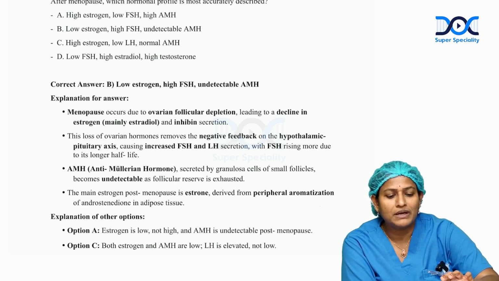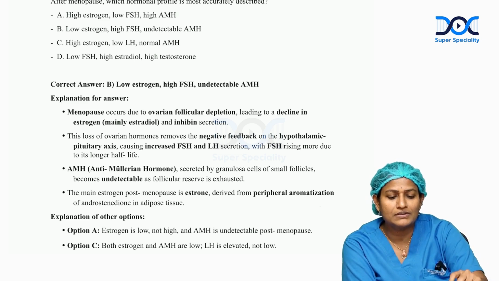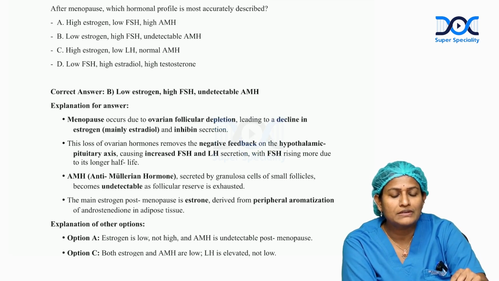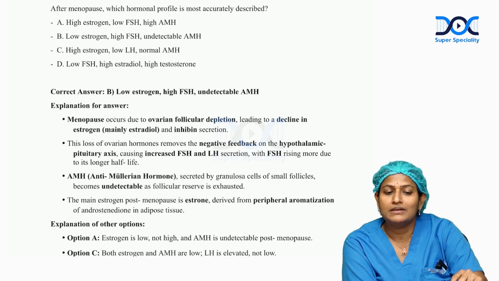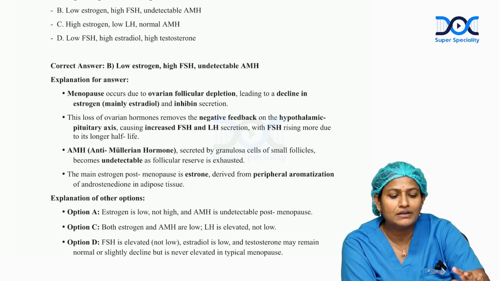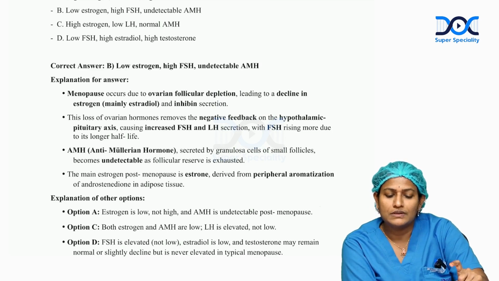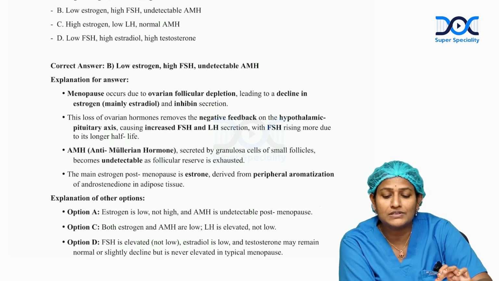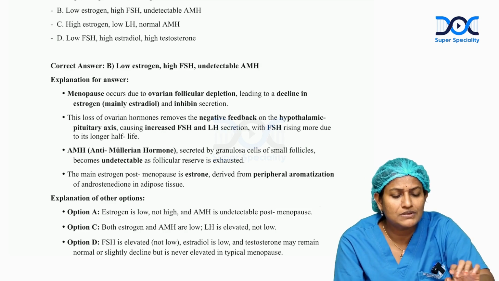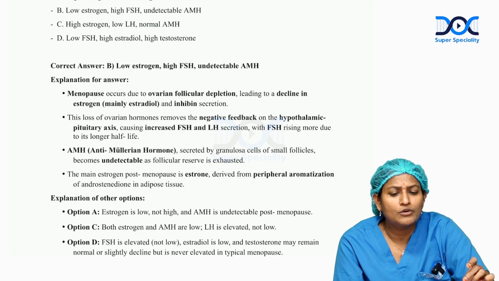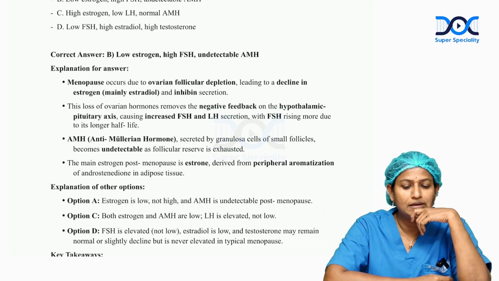So with this background, when we come to option A, that is estrogen low, what he has given, high estrogen and low FSH, that is false because FSH will be very high. Option B is both estrogen and AMH are low. This is even wrong because FSH and LH are elevated. When we come to option C, it is given as high estrogen, low LH and normal AMH. No, AMH is low. Option D is low FSH, high estradiol and high testosterone. That is wrong because FSH will be elevated.